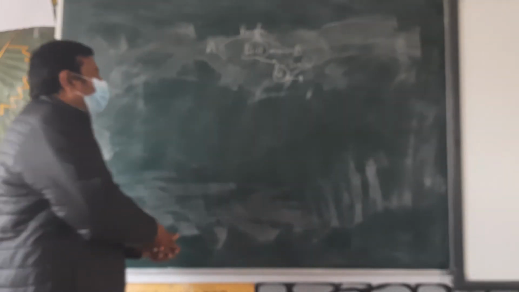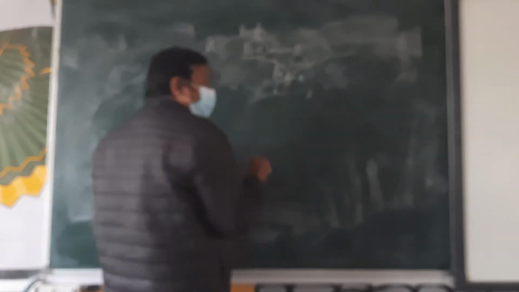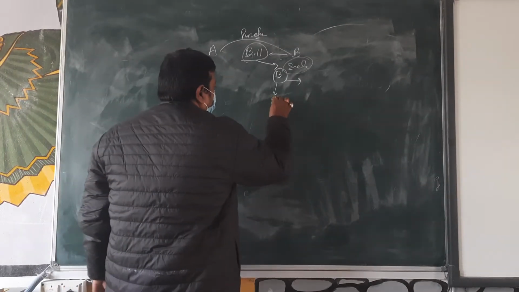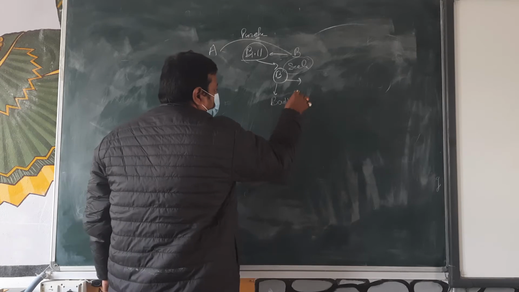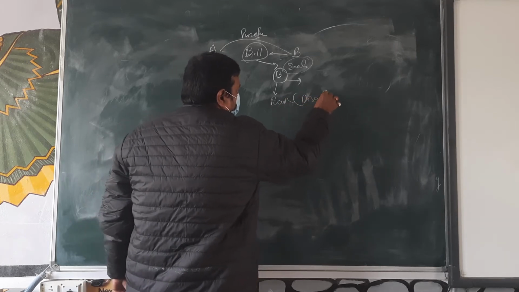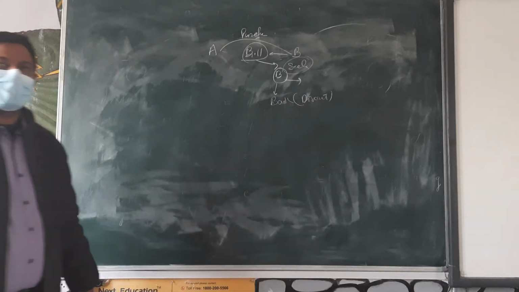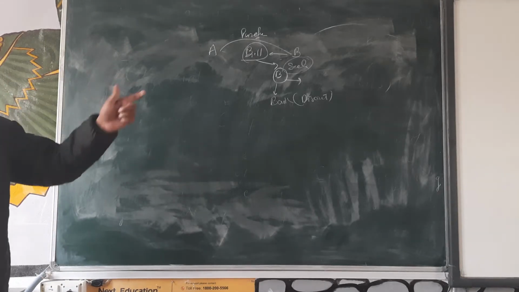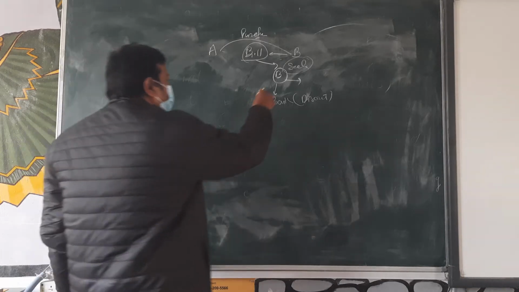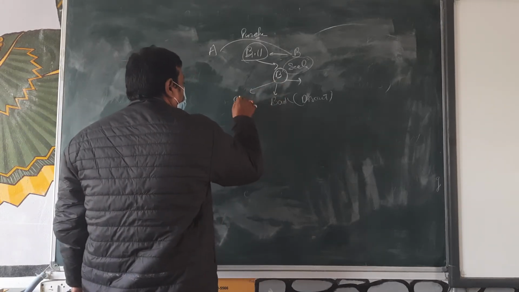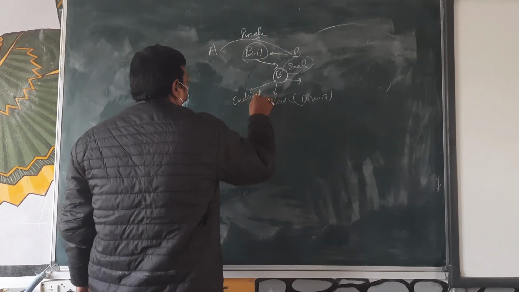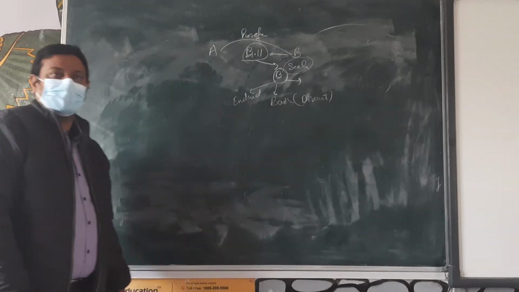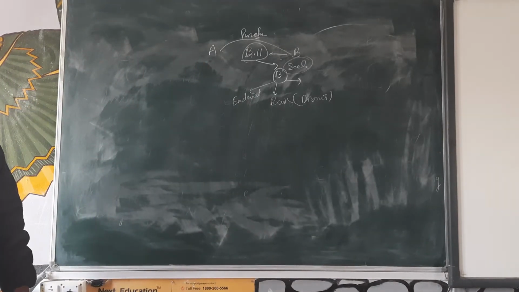Second, if they need money, they discount this bill from the bank. And third, if B wants to pay any other person, they endorse the bill. Endorse means sale of the bill. Sale of the bill is called endorsement.